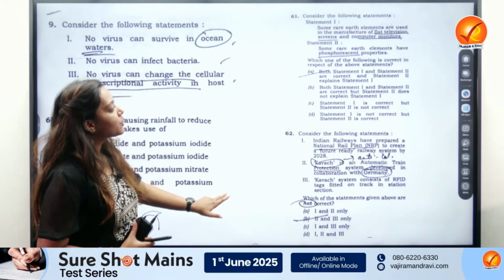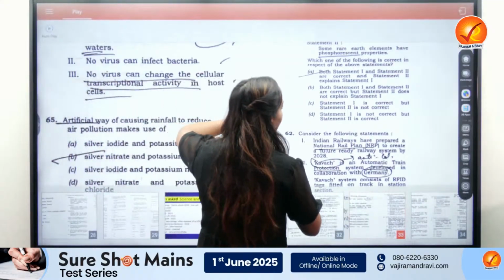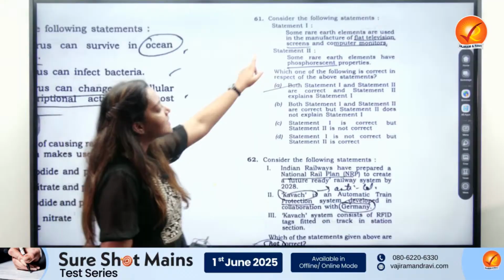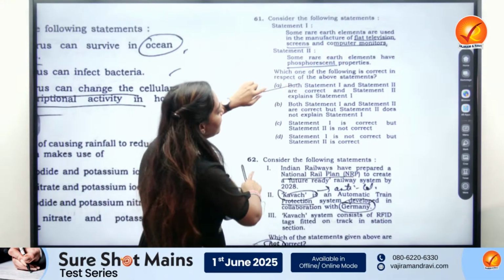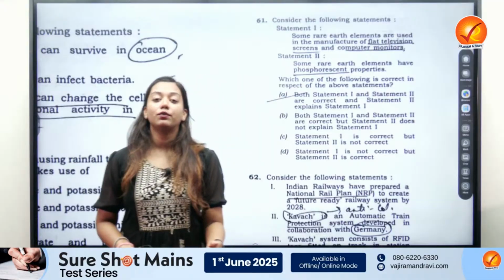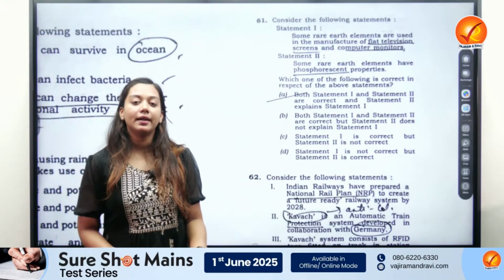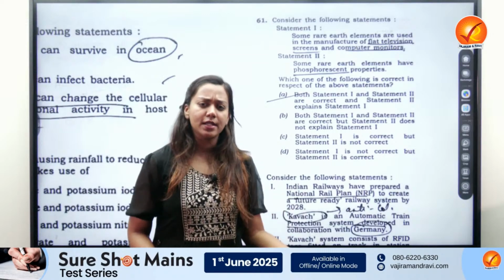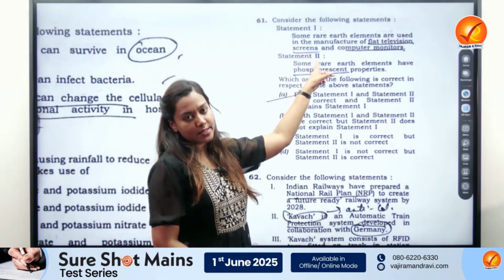Okay. Next question is about rare earth elements. Now let us see how simple this question was. That some rare earth elements are used in the manufacturing of electronic devices. Rare earth element would obviously include lithium, cobalt, etc. And they could find use in electronic devices, electrical devices. So there's no reason for me to negate statement number one.